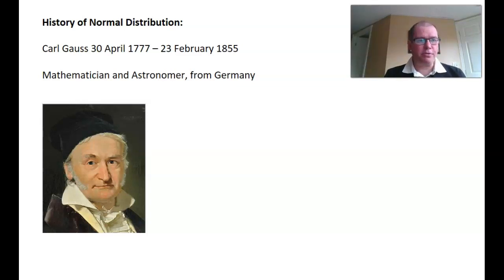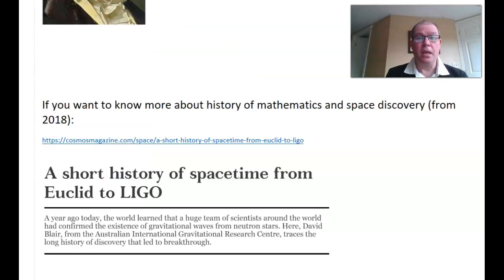So this chap from Germany, Carl Friedrich Gauss, from 1777 to 1855, was a mathematician, physicist and astronomer from Germany, and he discovered the normal distribution. Now, Gauss was looking at astronomy and using mathematics and physics, and he found that his errors in measuring distances to the stars were in fact normally distributed, and that's how he discovered the normal distribution. So that's absolutely, I find, incredible, and I'm really interested in space.